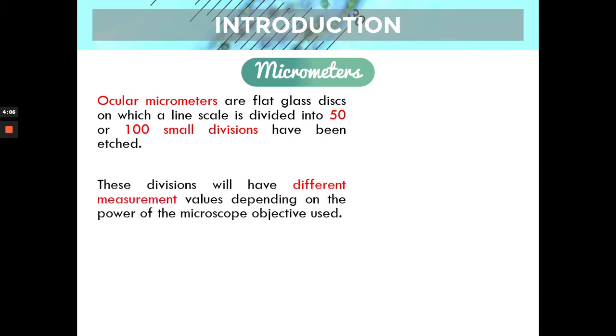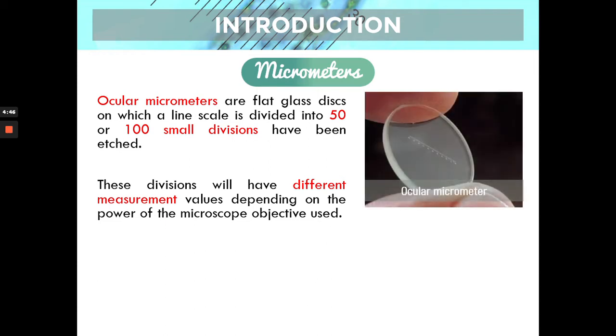These divisions have different measurement values depending on the power of the microscope objective used. That is why there is a need for calibration. For different objectives, let's say you start with 4x, your scanner, then go to low power, then 40x, each has its own corresponding measurement for the divisions of the ocular micrometer. That is, how many micrometers are found in each division. Later, you'll understand more when we go to the pictures. And how do we calibrate?